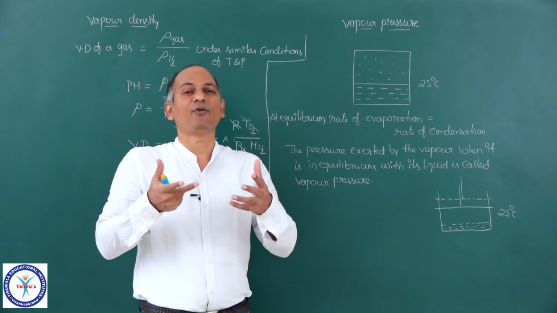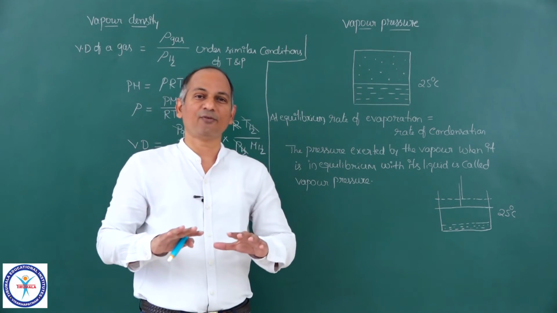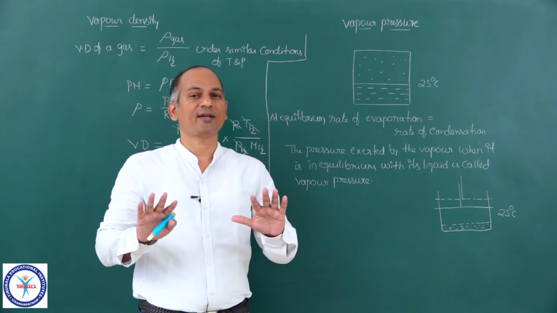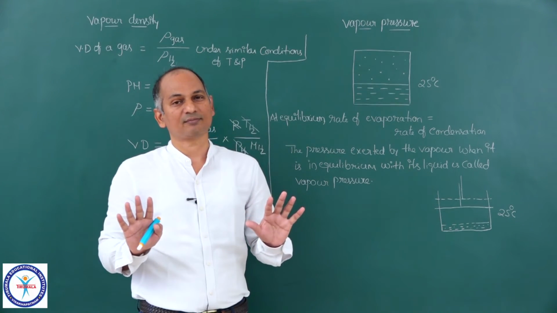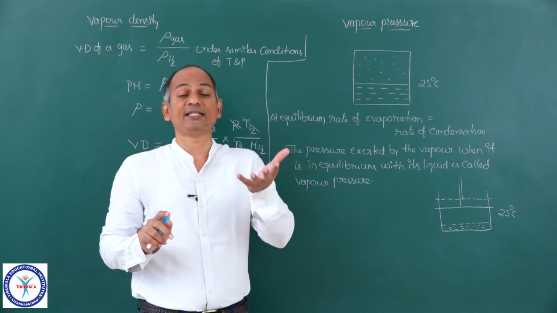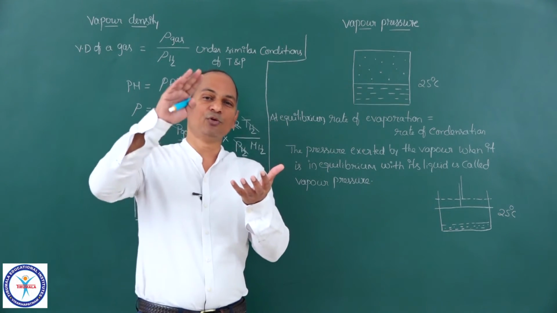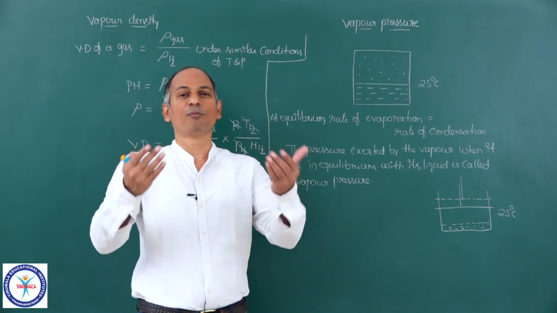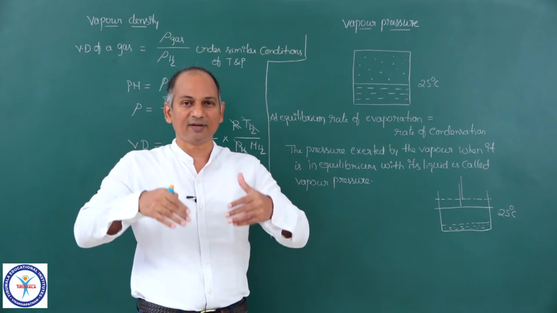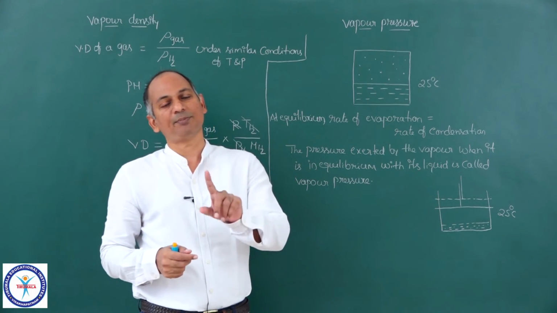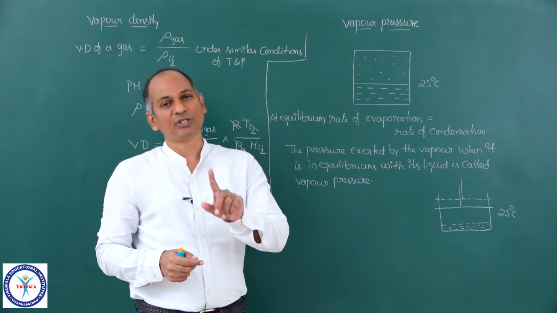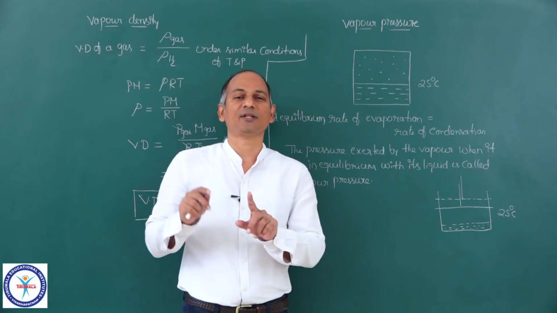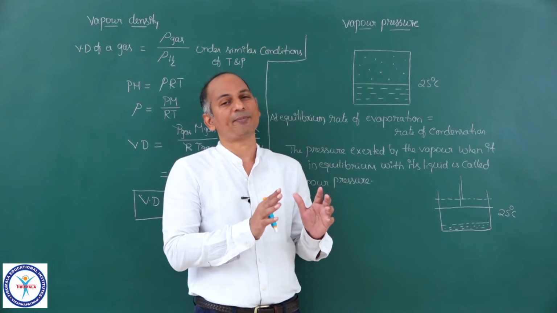So when you increase the volume or when you decrease the volume, no effect to the vapor pressure, it does not change. Because N is increasing when you raise the piston. And when you lower the piston, N decreases, rate of condensation increases. More and more vapor molecules in the vapor state will condense and N will decrease, but P remains the same. So this is a very important difference between the pressure of a gas and vapor pressure.